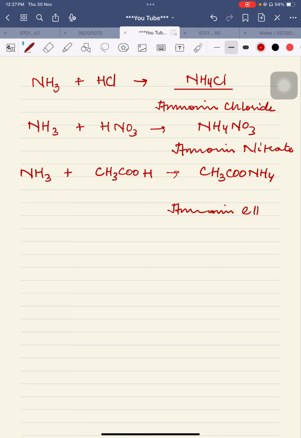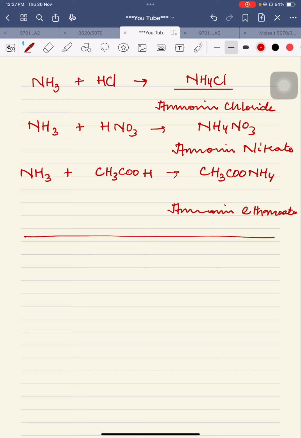Now, these are a few examples in which neutralization is happening. Basically it is a reaction between an acid and an alkali. I'm repeating my words again and again to fix the idea of neutralization in your mind.